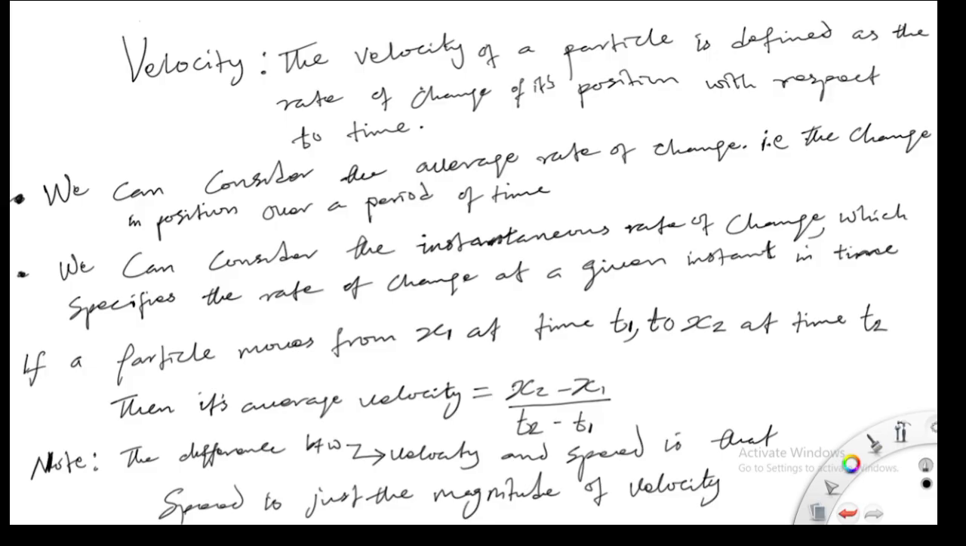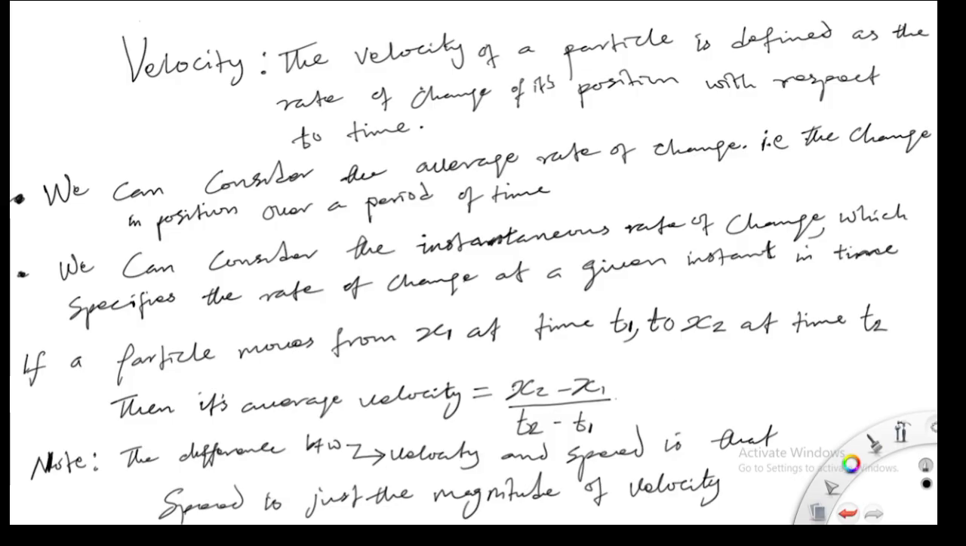So at each given instance, we can always calculate or find the velocity of a particle. So if a particle moves, let's say, from x1 at time t1 to x2 at time t2, then its average velocity can be termed as x2 minus x1 over t2 minus t1. I hope you understand what I'm saying. Let me repeat myself. If a particle moves from x1 at time t1 to x2 at time t2, then the average velocity can be calculated using this formula.